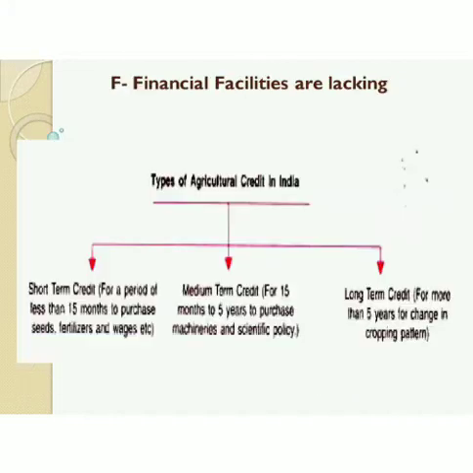Next, we see that financial facilities are also lacking for farmers, because farmers, like any ordinary business, also require finances. There are three types of finances that are required. One is for a short period to buy seeds and fertilizers. One is for a medium period of more than 5 years to buy machineries like tractors, combined harvesters, and also machineries used inside the farms. And the farmers also require a loan in a large amount, which they can repay after 10 to 15 years, for infrastructural changes like digging a canal, or for buying the land they work in.